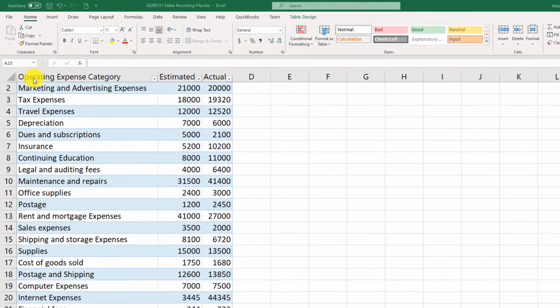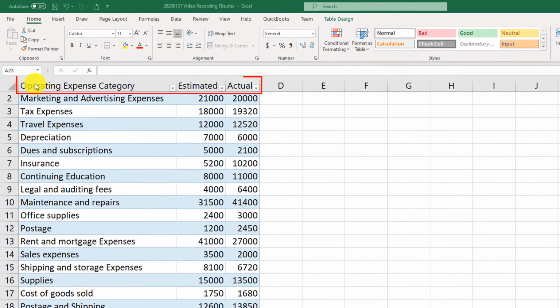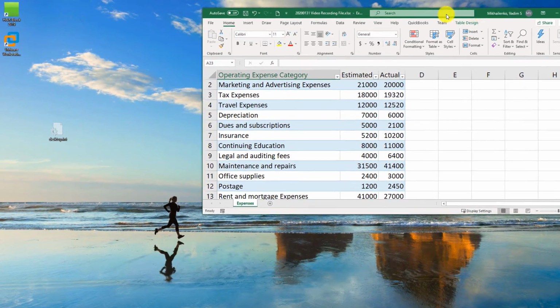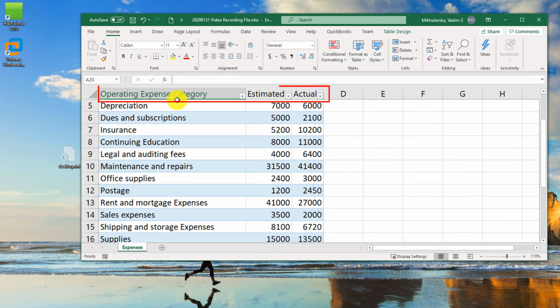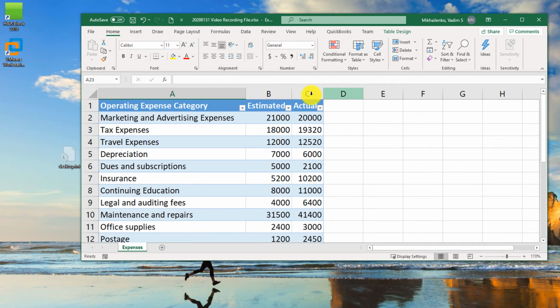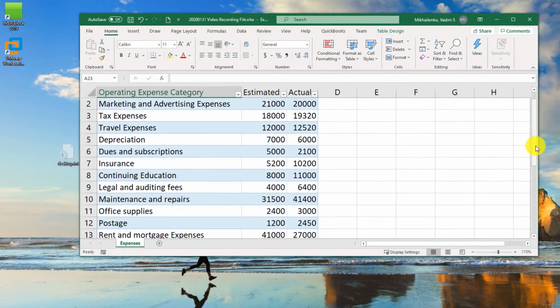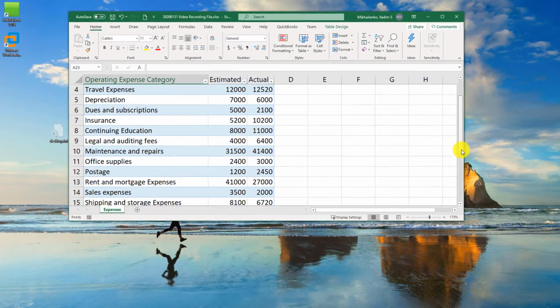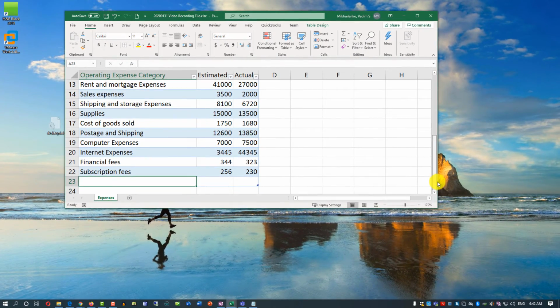You might have noticed that the Excel table header row is always visible. It is not noticeable right now, but if you make this file smaller and start scrolling, you see that the operating expense category, estimated and actual, are always visible. In fact, they become a part of the header of the column name. Having them always available is a big benefit when you're doing data entry for a table that has a lot of rows.